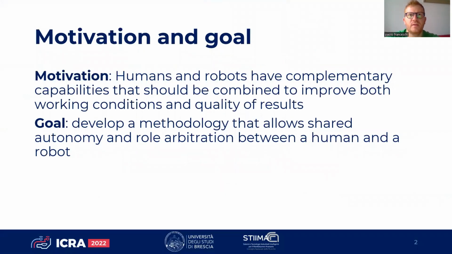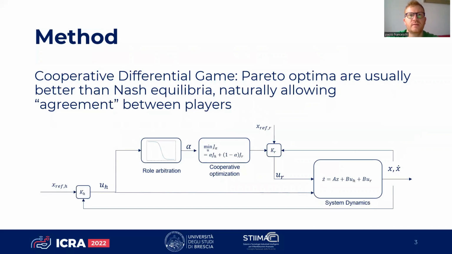The motivation behind this work is that humans and robots have complementary capabilities that should be combined to improve working conditions. For this purpose, this work aims to develop a methodology that allows role arbitration between a human and a robot sharing a task. The shared task is described as a cooperative differential game, and Pareto solutions are sought. Indeed, typically, they are better than Nash solutions and allow natural agreement and arbitration between players.